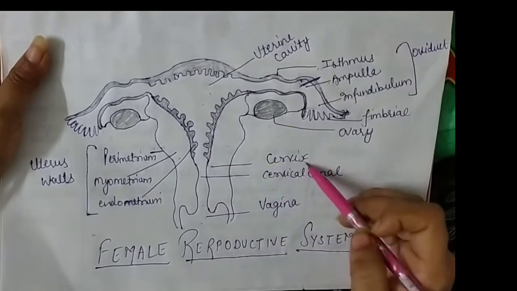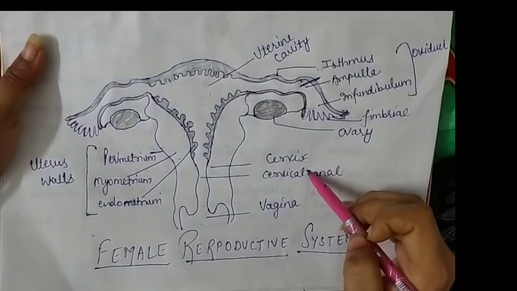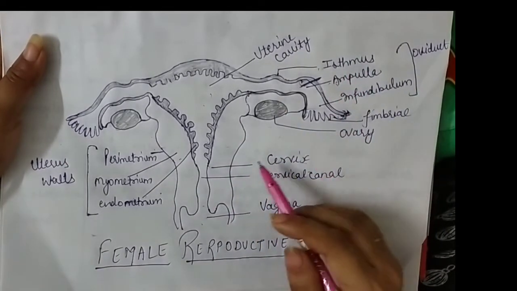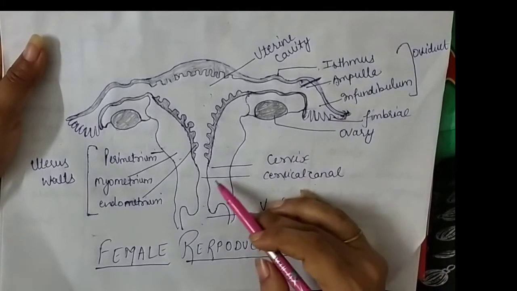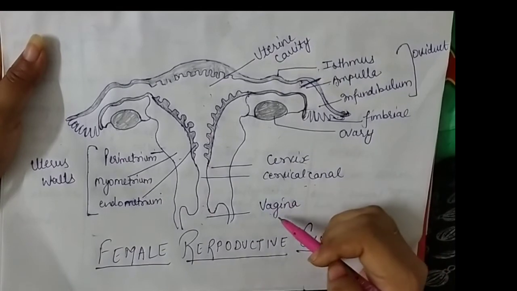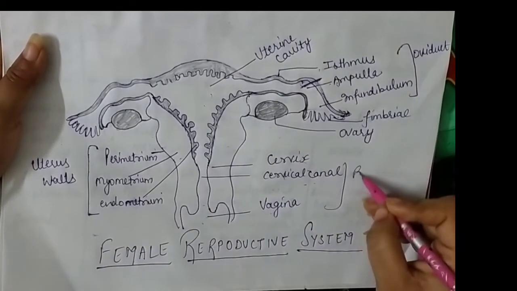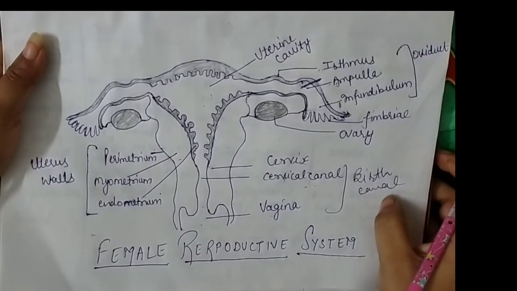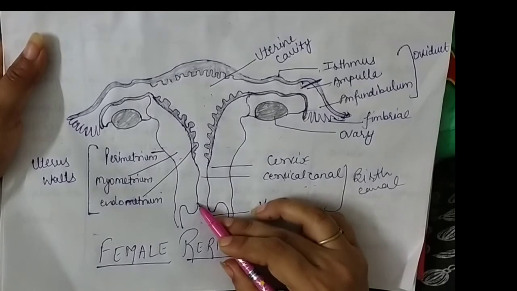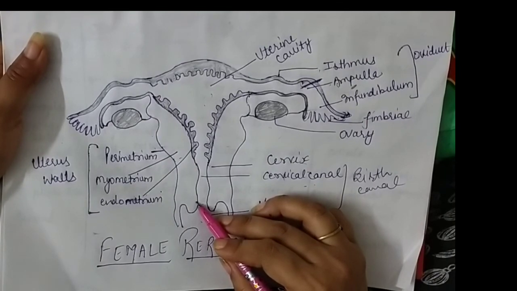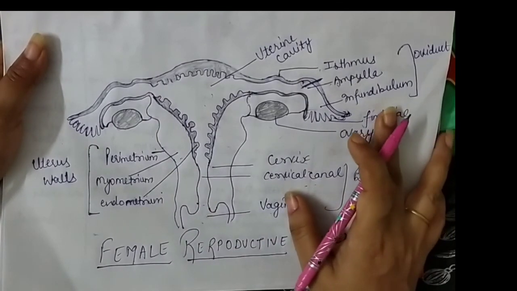Now this uterus opens into a narrow structure that is known as cervix, and the pathway of the cervix is known as cervical canal. The cervical canal opens into a structure that is known as vagina, and the cervical canal and vagina together are commonly known as बर्थ कैनाल. इसको मिलाकर हम क्या बोलते हैं? बर्थ कैनाल. It means this is the place from where the baby comes out from the mother's body. ये वो प्लेस है जहाँ से बेबी मदर की बॉडी से बाहर आता है. So this is the whole and soul of female reproductive system.